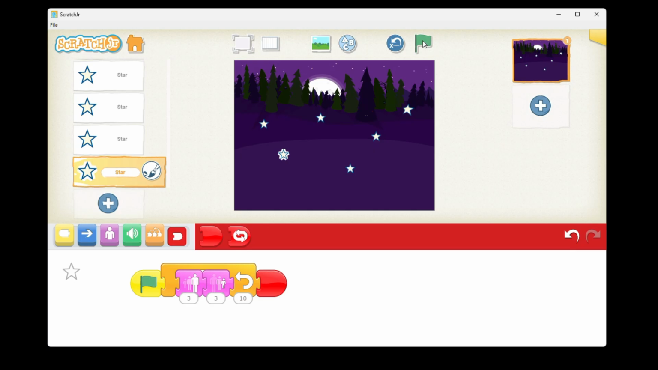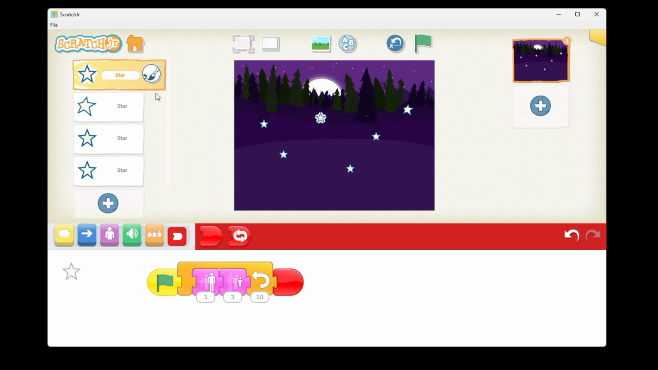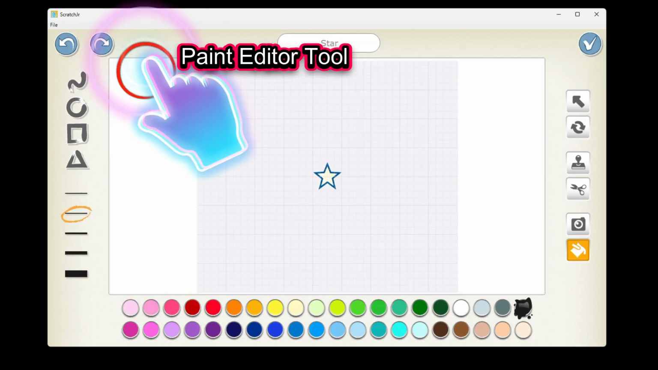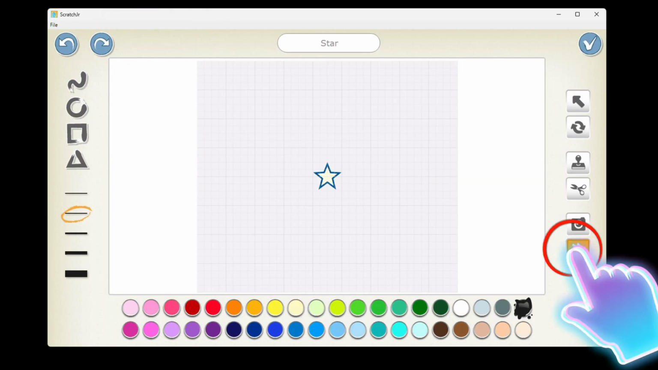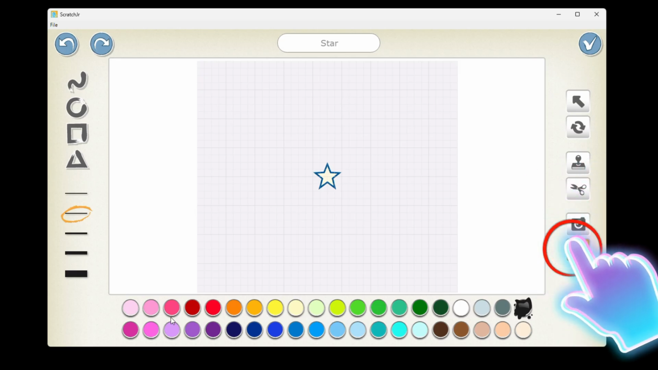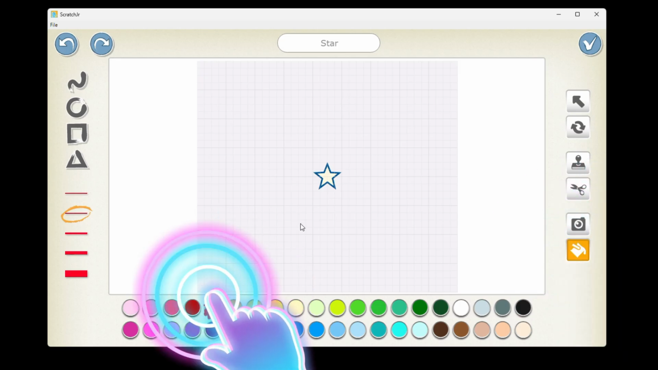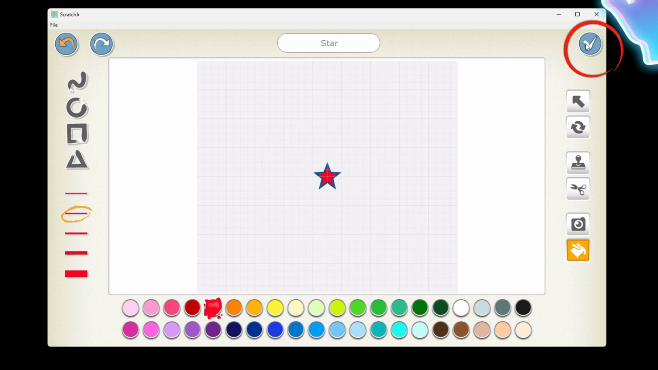But if I want to make these stars colorful, like rainbow colors, how can we make this? For that purpose you have to go on the left hand side, then select the first star, then click on this paint editor window. Then you have to go to the fill tool. Then you can select any color from here. I'm just selecting this color.